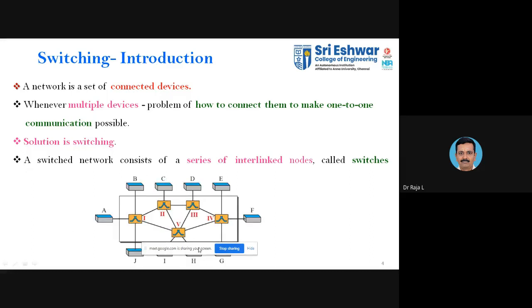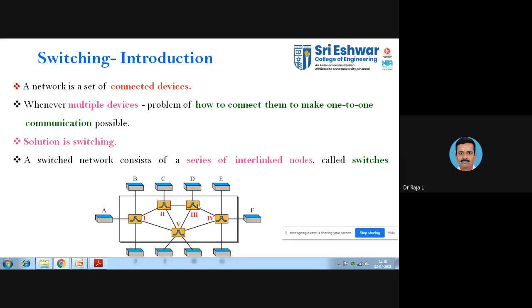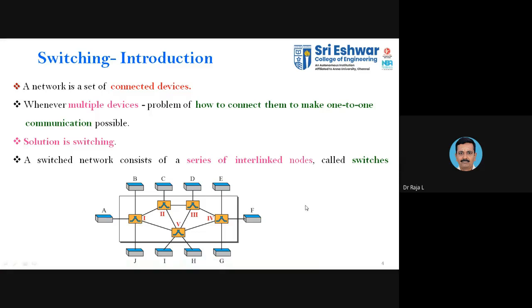Okay, so this is how we normally have the connectivity between the different nodes. We'll be having 1, 2, 3, 4, 5. We have different connectivity available here, and we have the switches available that can take the frames. When you operate with layer 2, you know that the data will be in the form of frames. So by using a series of interlinked connections, this is the connectivity that exists.